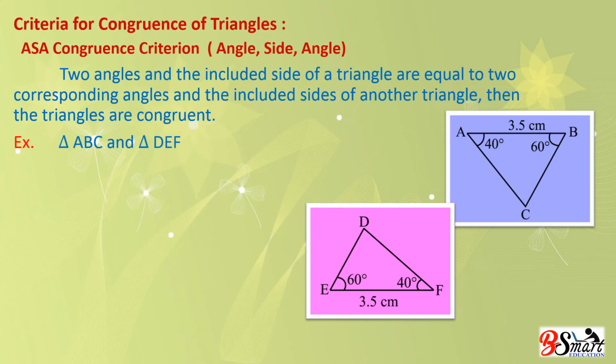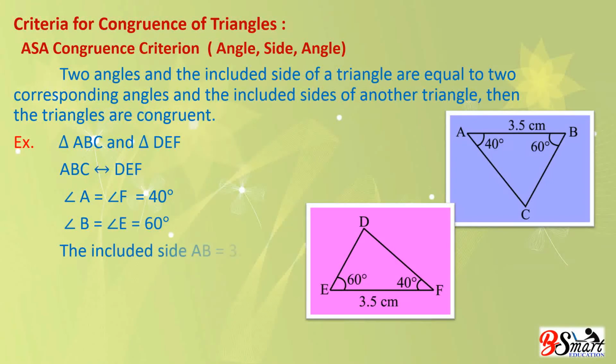For example, triangle ABC and triangle DEF. ABC equivalent to DEF. Angle A equal to angle F, that is 40 degree. Angle B equal to angle E, that is 60 degree.